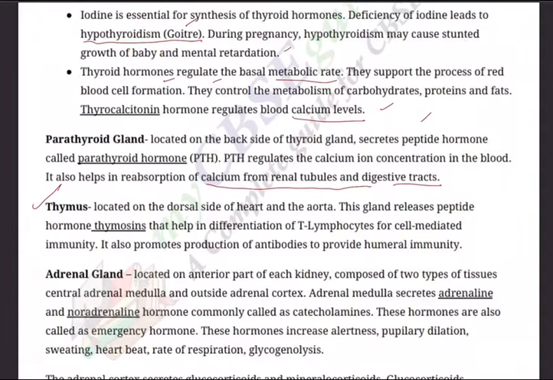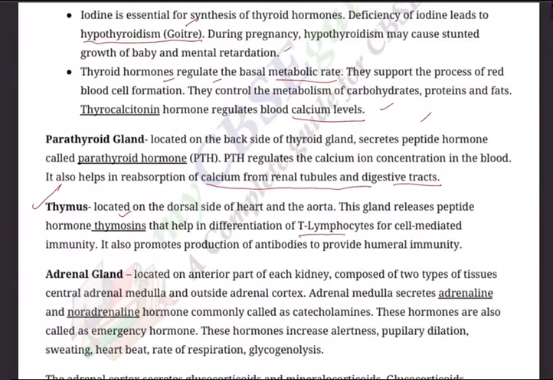And now today in this session we are going to discuss another important endocrine gland, that is the thymus. This gland is located on the dorsal side of the heart and the aorta. It releases a peptide hormone called thymosin.